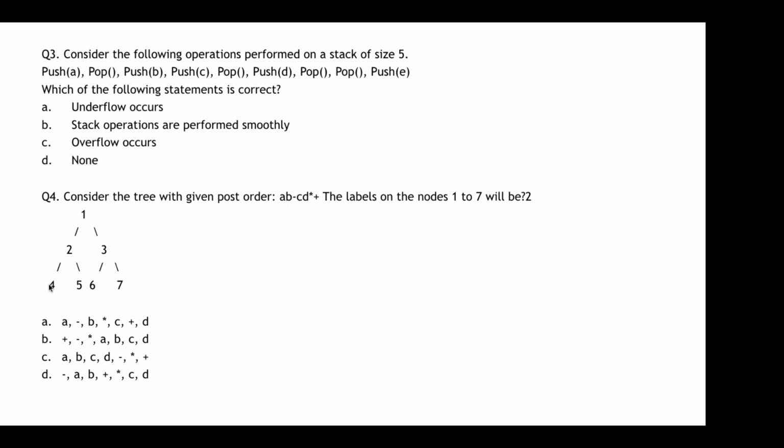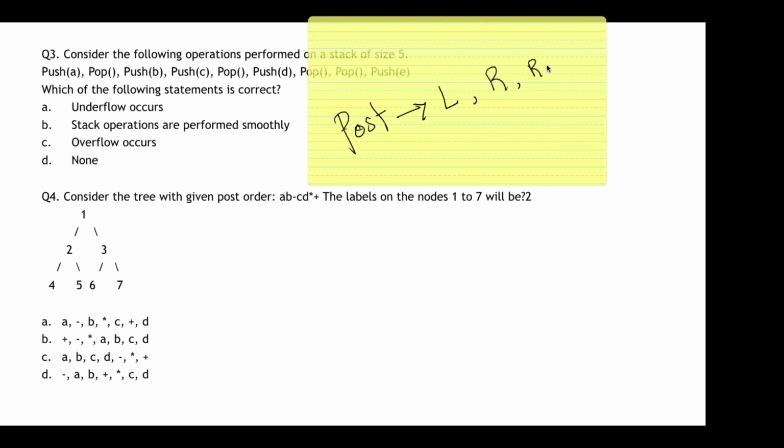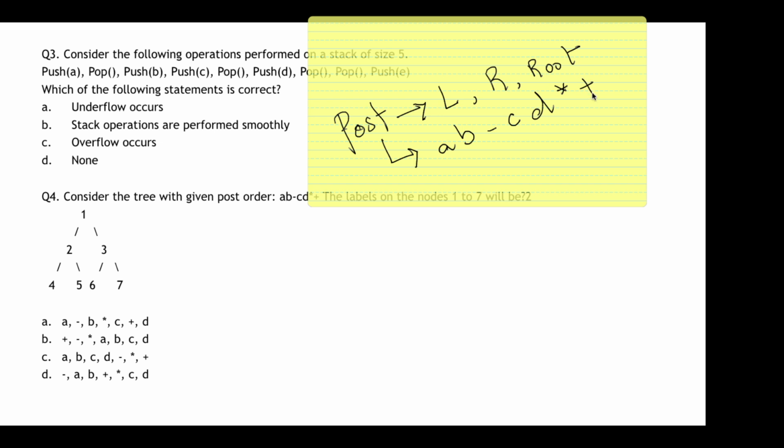Because this is a numerical tree, it cannot have alphabets and operators, right? So it is asking what is represented by A, what is represented by B, what is represented by C. And it says that it is a post order expression, so that is the most important clue. My post order expression is always the left child, the right child, and the root, right? Now it is saying the encoded expression is A, B, minus, C, D, star and plus.